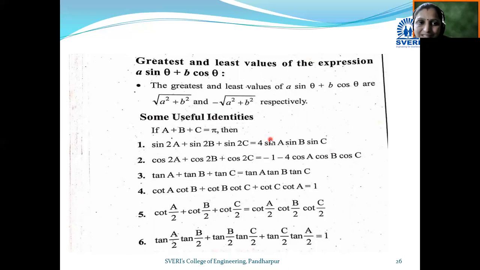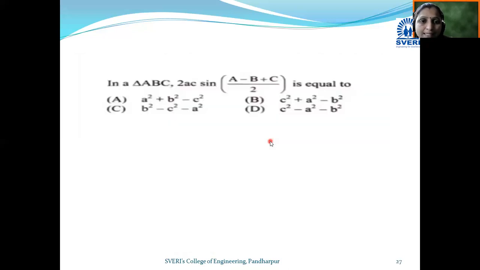Now let's move towards the most important point, that is MCQ type questions. Let's have a look. See the question: in a triangle ABC, twice AC into sine of (A minus B plus C) divided by 2 is equal to. Now we are having the solution in terms of small abc, so let's try to convert this angle into sides.